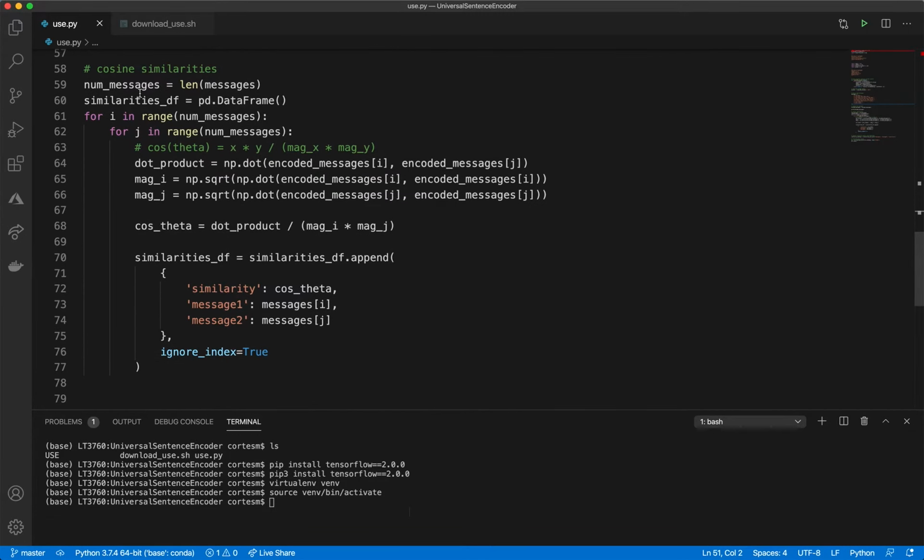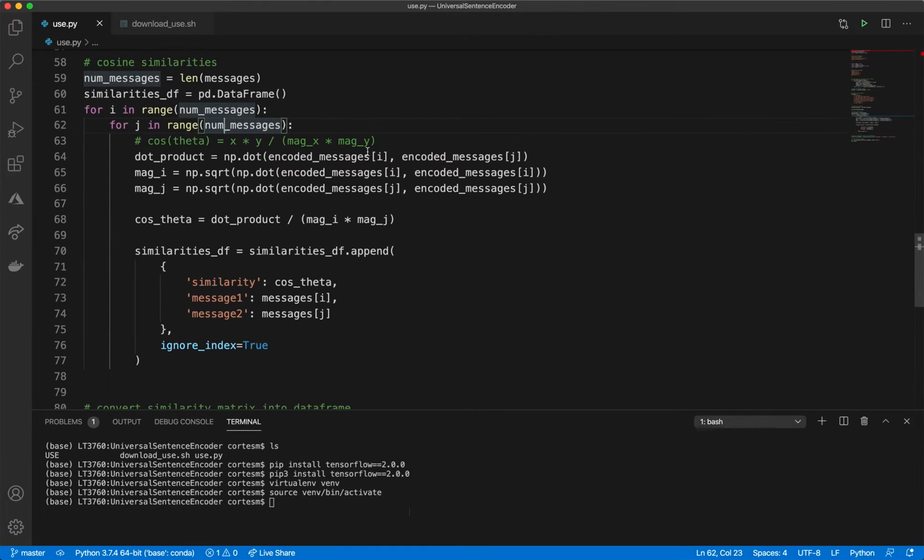Next, here, all I'm doing is I'm initializing an empty data frame, and I'm just going to store all the similarities so I can visualize them with Seaborn. That's all this is. So I iterate over all the messages, for i, for j in the messages. What I'm going to do is then calculate the cosine similarity. So here's the mathematical formula for it. If you're familiar with vector calculus, you should remember this.